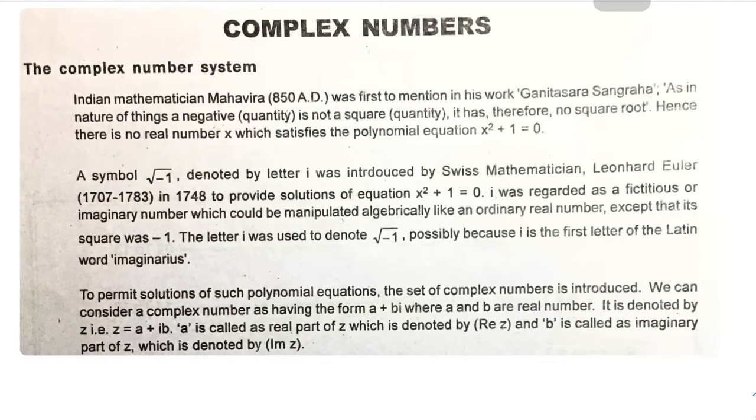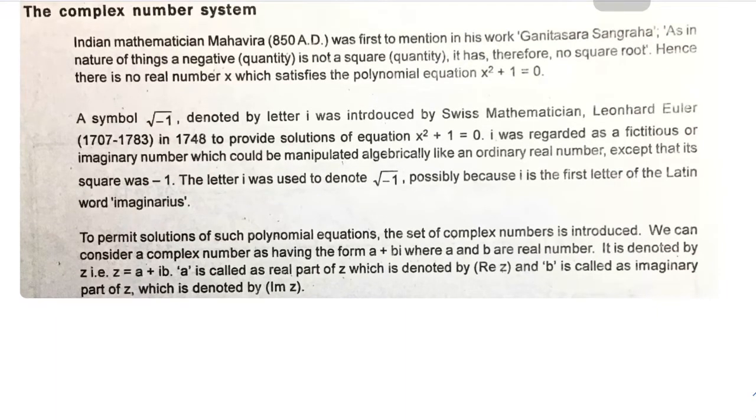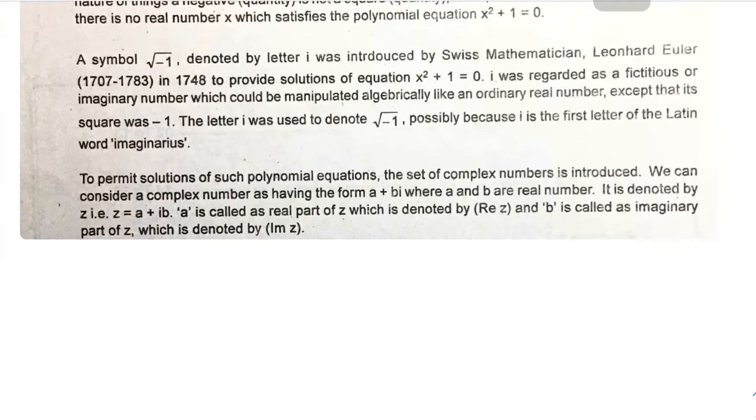So first let us discuss the earlier number systems. The very first number system known to the world is the natural number system, that is, the counting numbers: 1, 2, 3, 4, 5, 6 and so on.